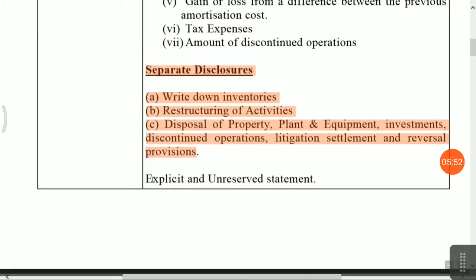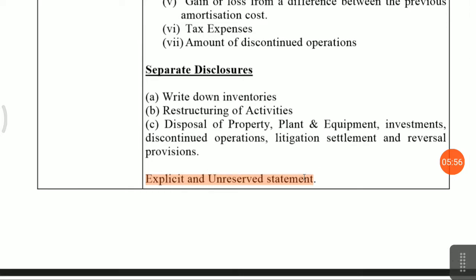Okay, friends, there is an explicit and unreserved statement required, which means you have to follow all accounting standards. Management should not give any excuse that they have not followed any Indian accounting standard. They have to follow it.